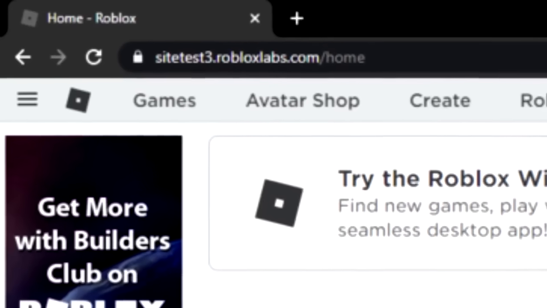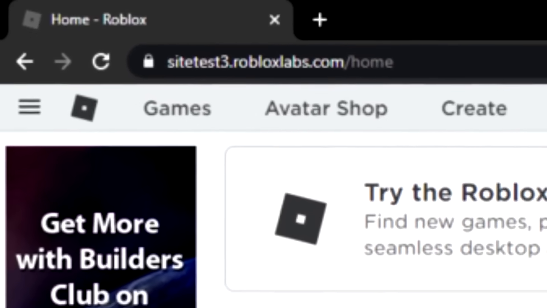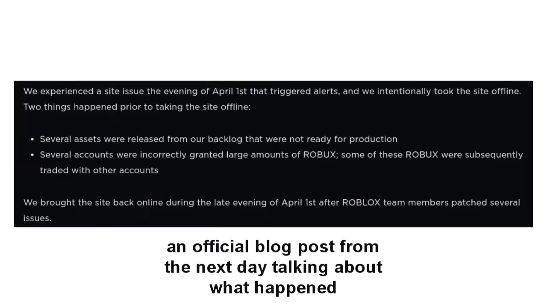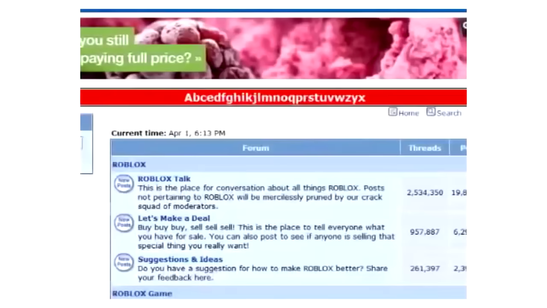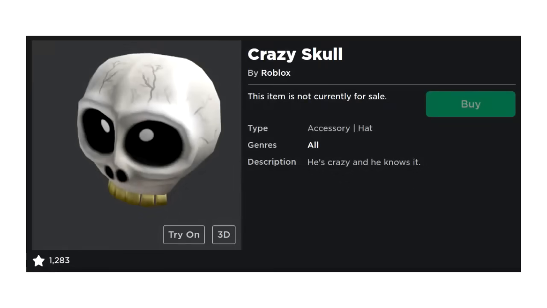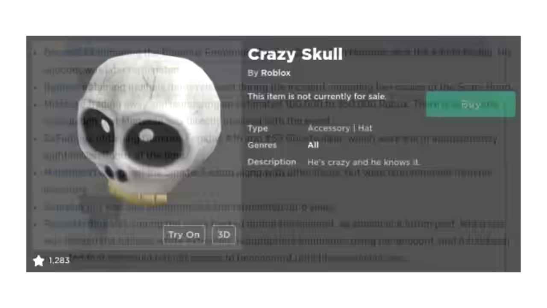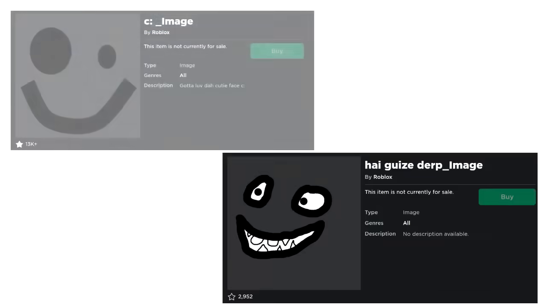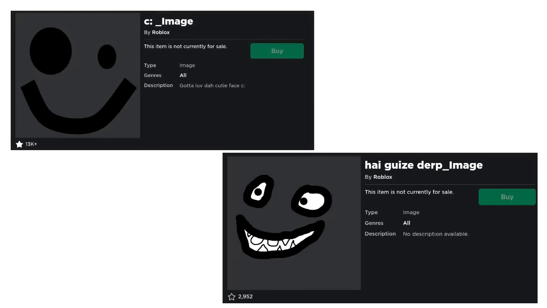And on April 1st, 2012, the infamous April Fool's hack occurred. I'm not going to go too much into detail as this has been covered many times, but the user Ellernate gained access to an admin account on one of Roblox's test sites, which led to them being able to change a lot of things on the site that they obviously were not supposed to. They were able to display banners with messages on them, leak unreleased tasks such as the Crazy Skull, compromise accounts temporarily, and even release a face which was on sale for 100 Robux. That was a bit lazy.